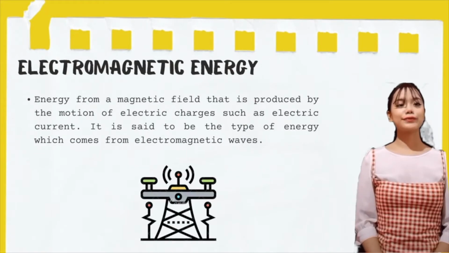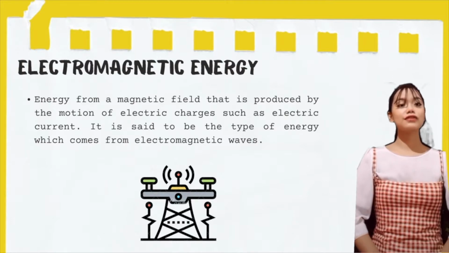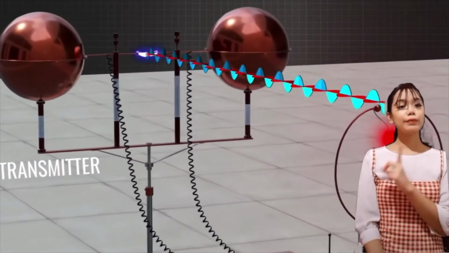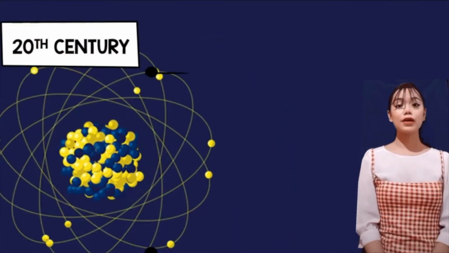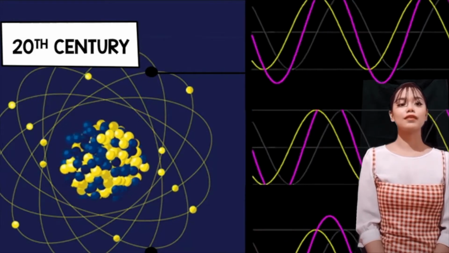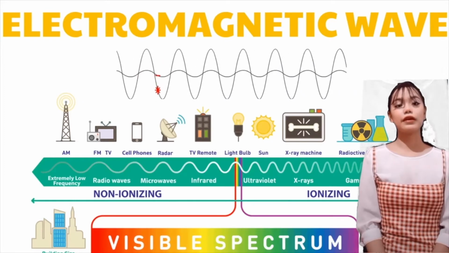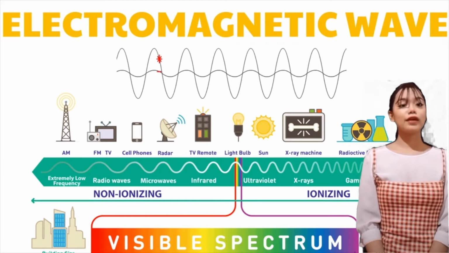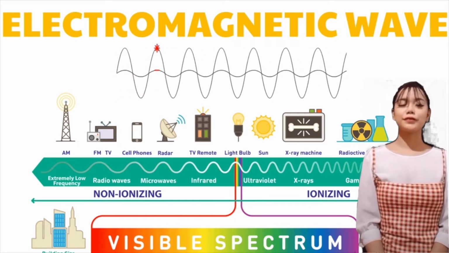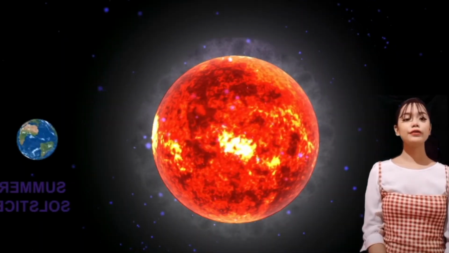Electromagnetic energy. Energy from a magnetic field that is produced by the motion of electric charges such as electric current. Electromagnetic energy exists in the form of photons. It is said to be the type of energy which comes from electromagnetic waves. This radiation travels with the speed of light and includes radio waves, TV waves, heat, light, X-rays, visible waves, and others. The Sun, the Earth, and the ionosphere are main sources of electromagnetic energy in nature.